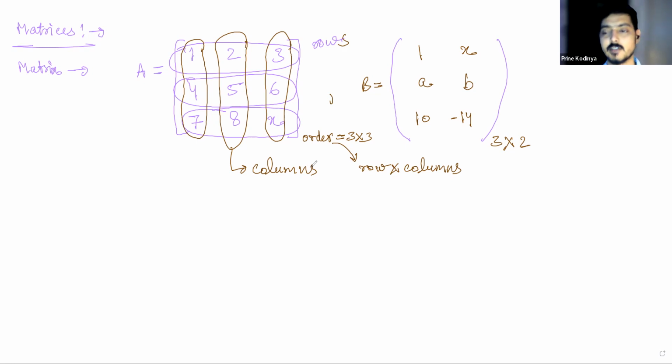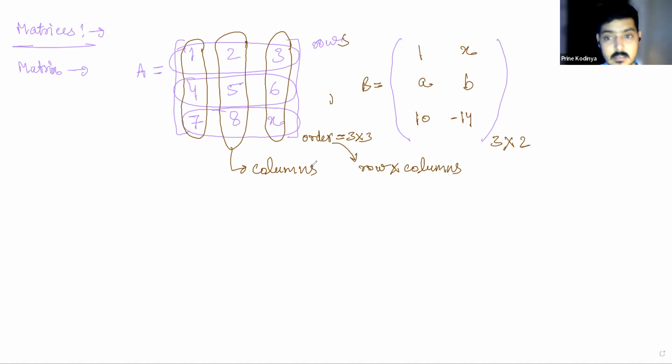And now we are trying to understand the shapes of different matrices. We have these two matrices here. The first matrix is A, which has order 3 cross 3. And the second matrix is B, which has order 3 cross 2. Now the first matrix looks like a square. How? Because the length is 3 units. Let's take length as the number of data points or data entries. Then the length will be 1, 2, 3. So 3 units. And height also 3 units, 1, 4, 7. So this matrix or this table looks like a square table because it has the same length and width.